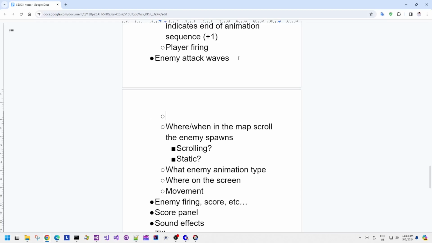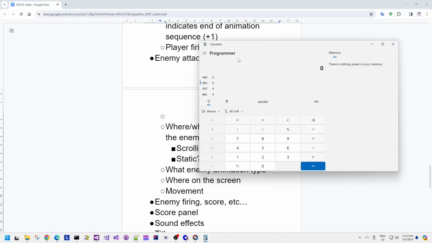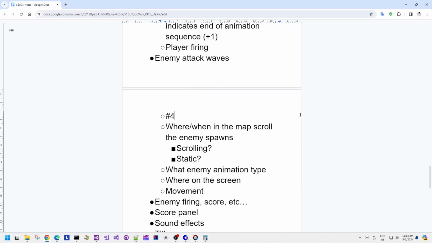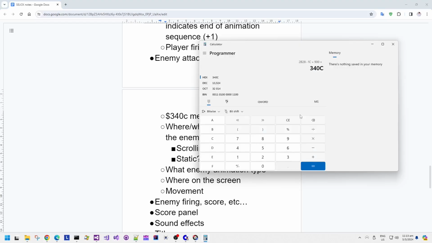So 2B28 in the file offset will be memory address 340C. So let's pencil in that memory address as the start of memory that's been changed for attack